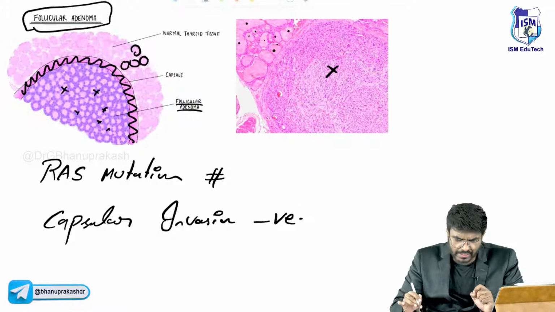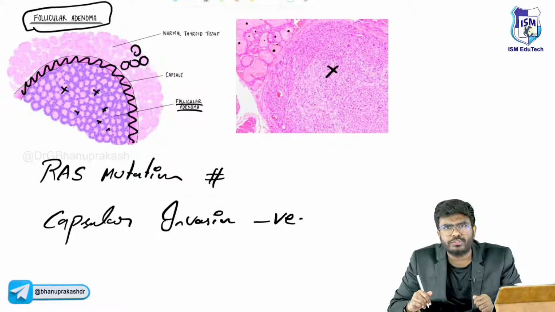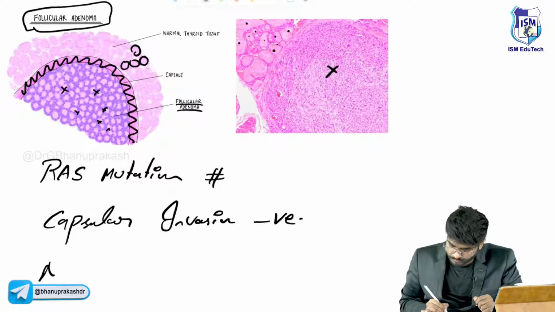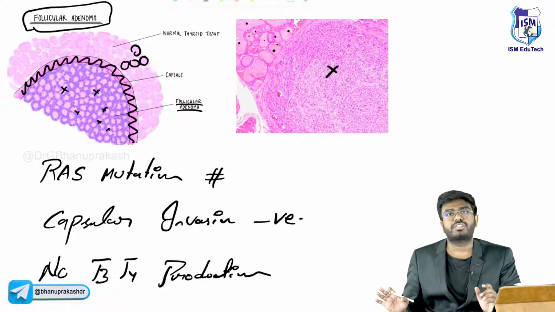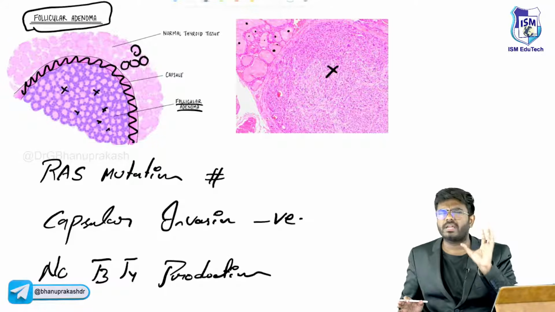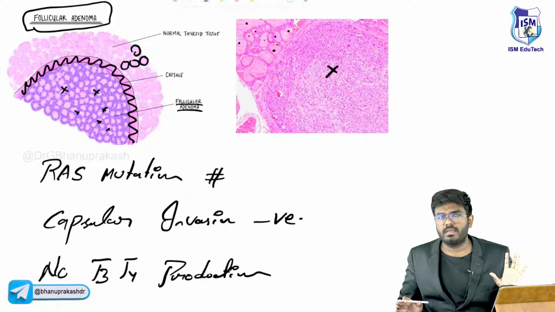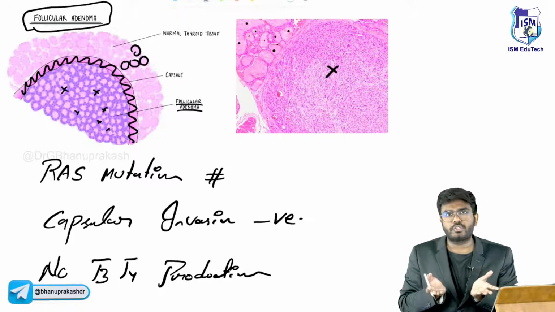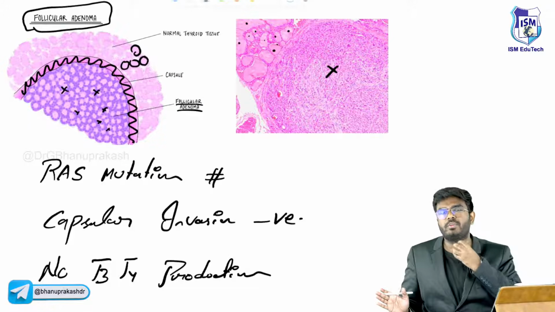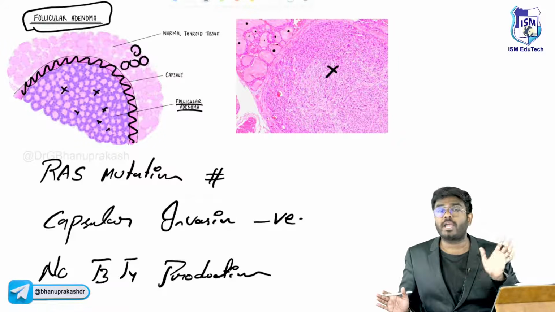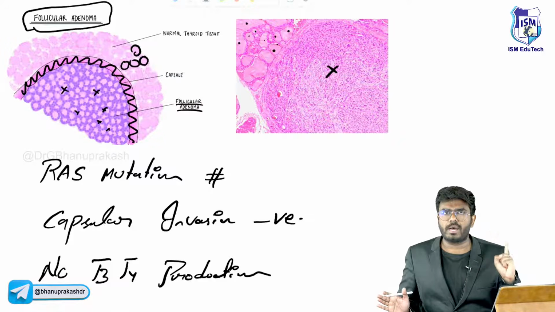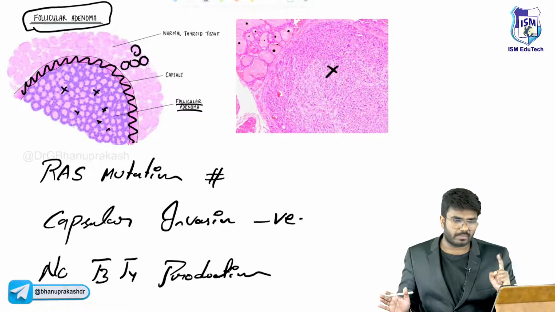Okay, so is this follicular adenoma going to produce excessive T3, T4? Do you think so? No, sir. No T3, T4 production. It's just a tumor in the thyroid gland, a simple, well capsulated tumor. So you may have a goiter, you will have a mass, but no hyperthyroid features. Very important, no hyperthyroid features. Follicular adenoma, RAS mutation. Very important MCQ.